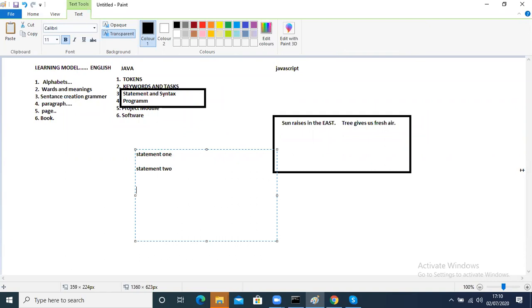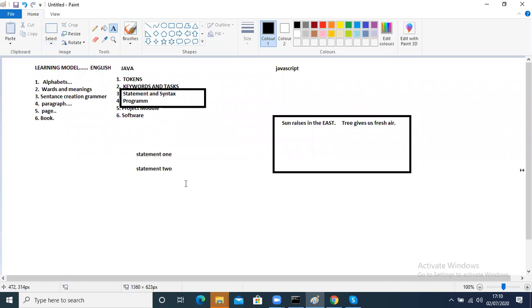If I collect the statements, it will become a program, and it will execute, because the computer doesn't know anything. You have to tell it what is meaningful. You should collect all the statements in such a way that the moment the program is executed, one particular task is completed.